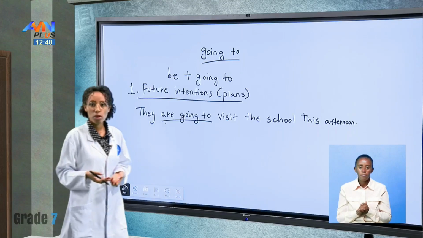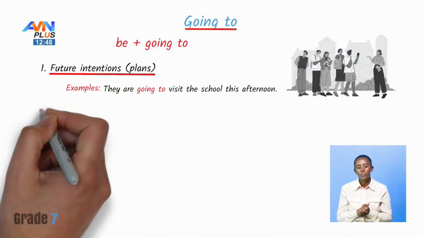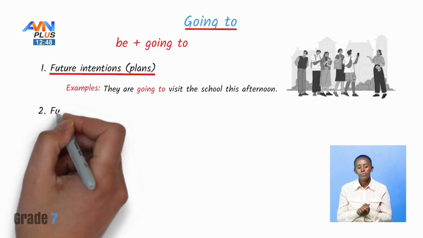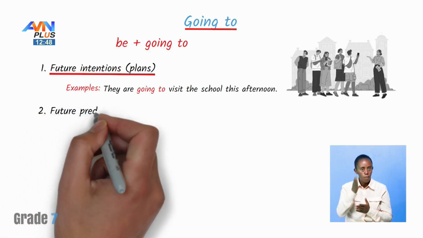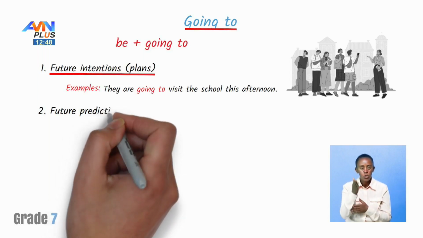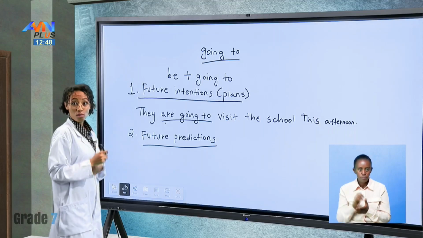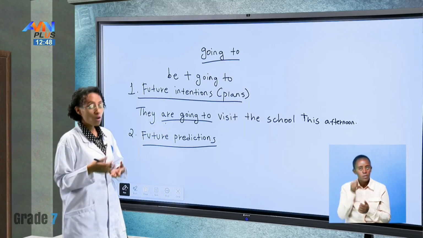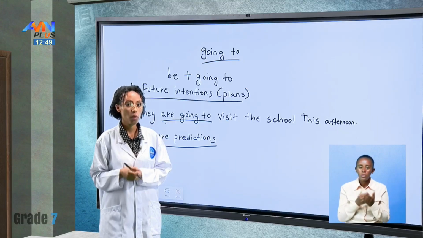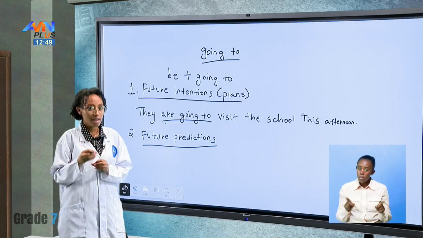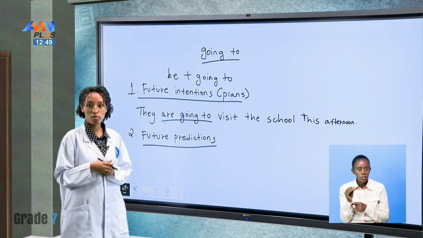What is the other way we could use going to? The second way we could use going to is future predictions. If you remember, we also use future predictions to talk about the modal verb will. But what is the slight difference between going to and the modal verb will?